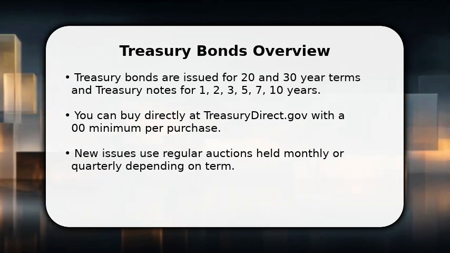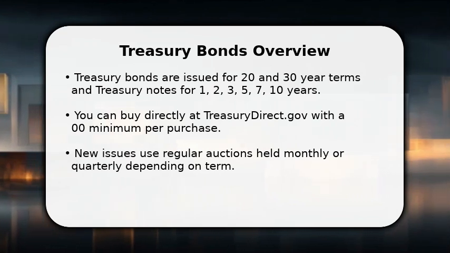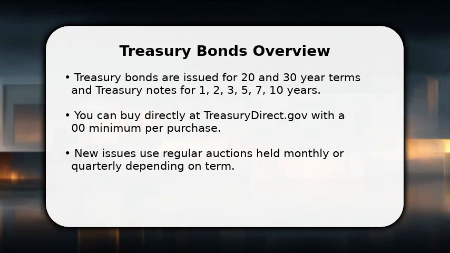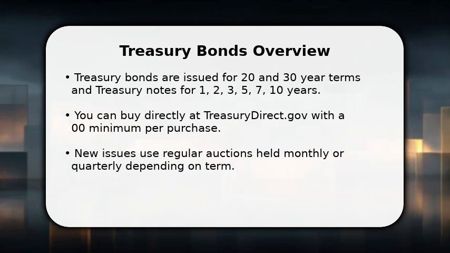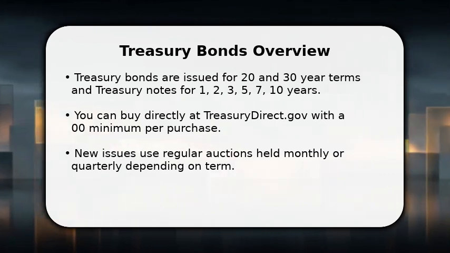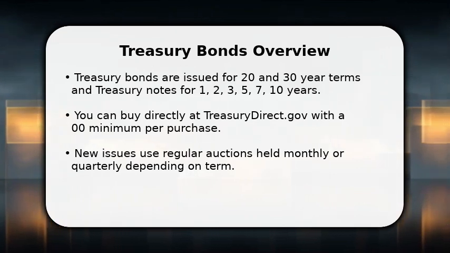New issues are allocated at scheduled auctions held monthly or quarterly depending on term. Competitive and non-competitive bid options determine yield and allocation. Secondary market trading offers additional flexibility after issue if you prefer buying through a broker or dealer.